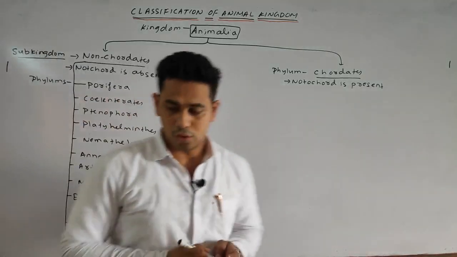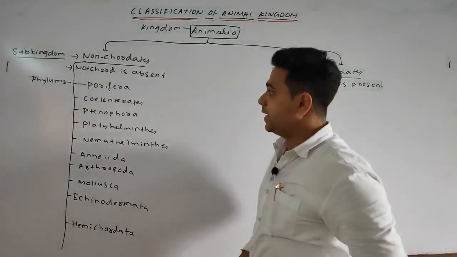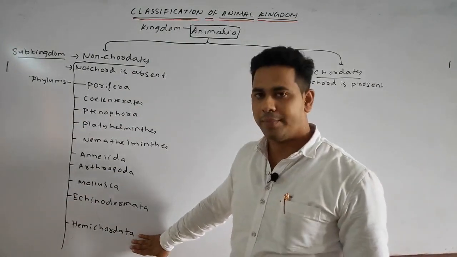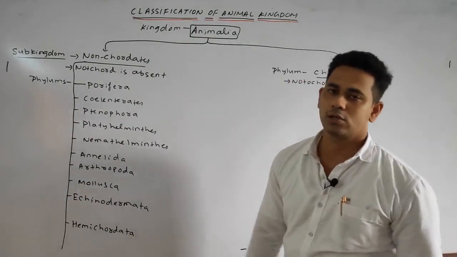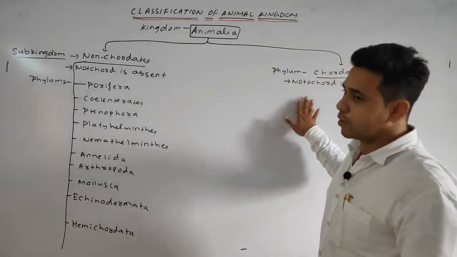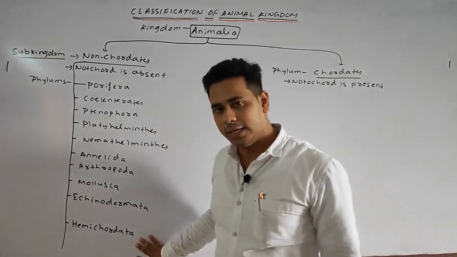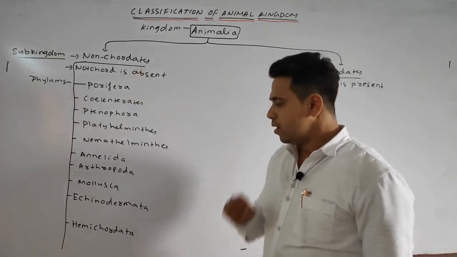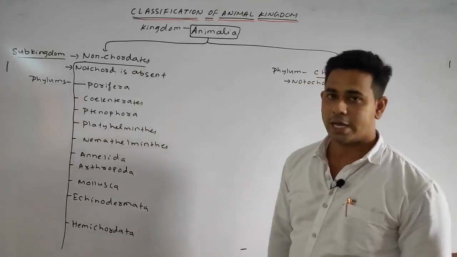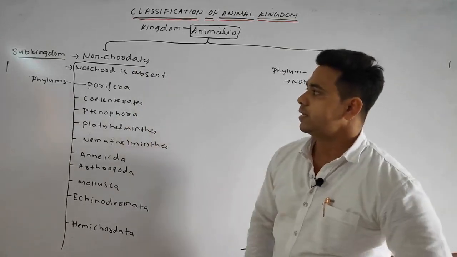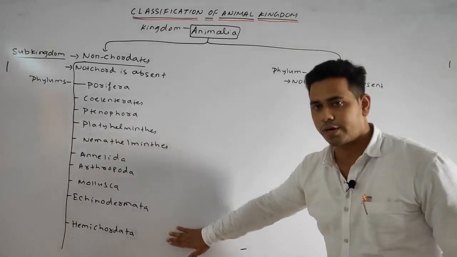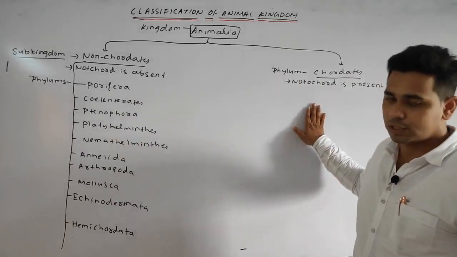So there are basically 10 phyla. The last one is Hemichordata. It is called Hemichordata because it has some characters of the chordates, but it is included under the non-chordates. So students, complete this chart. We will discuss in detail all the non-chordate phyla, then we will discuss the chordates in detail also.